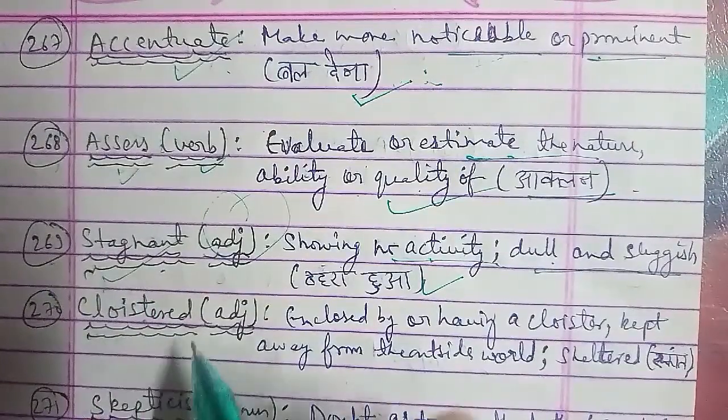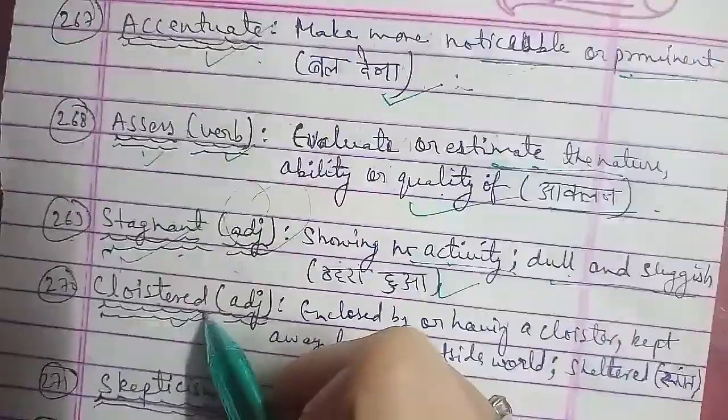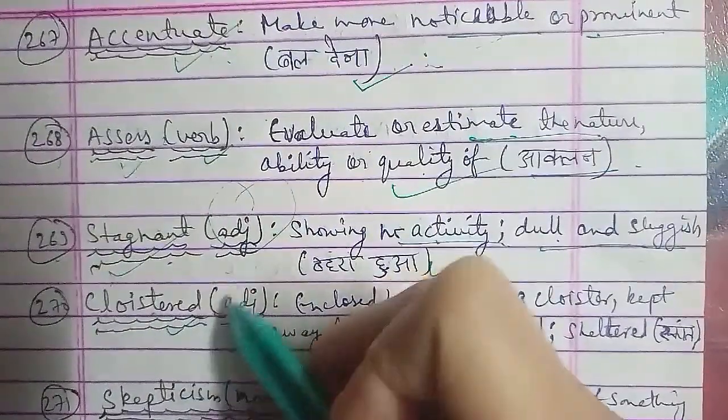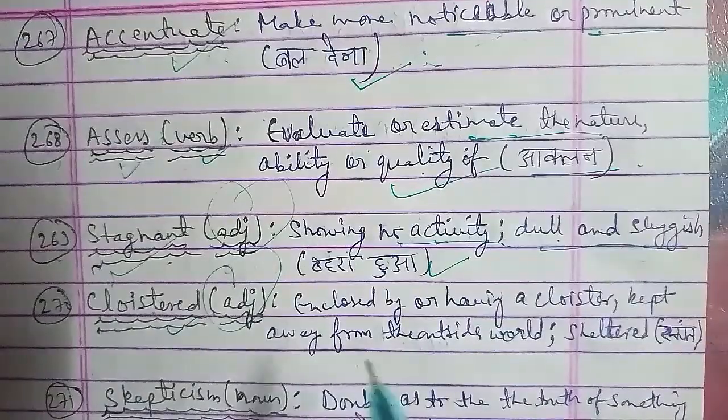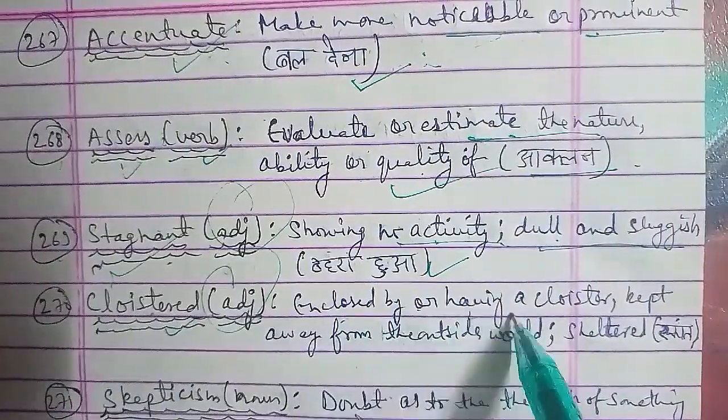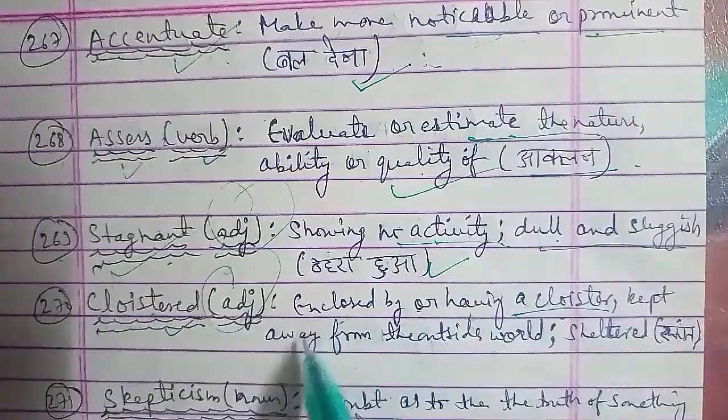Next one we have the 273rd word, that is grand. Grand is a word that is used as an adjective, and the meaning of grand is magnificent and imposing in appearance, size or style, and that is shandar.